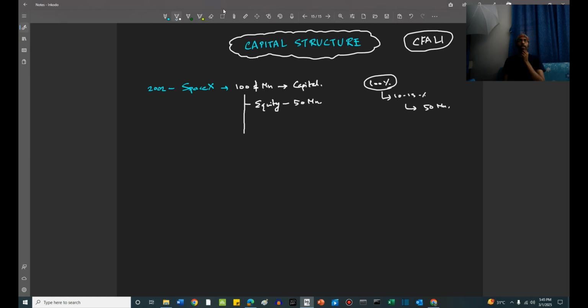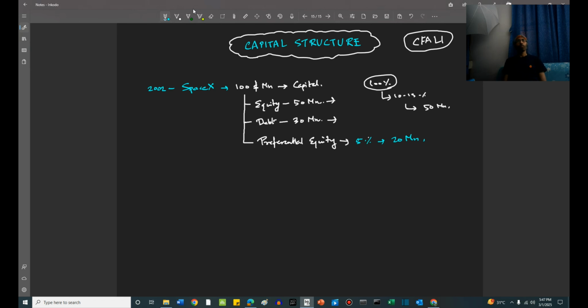Now what Elon Musk does is he decides to issue preferential shares. Preferential shares or preferential equity. So through this preferential equity issuance, Elon Musk again gives away 5% of his equity stake and he collects 20 million. Right? What is the difference between preferential equity and normal equity? Basically, preferential equity gets preference before equity when some insolvency issue happens.